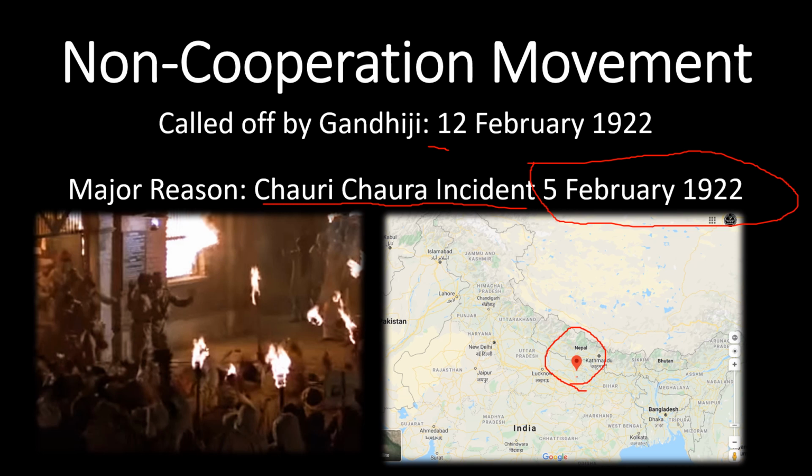So what happened at Chauri Chaura? People who were supporting and participating in the non-cooperation movement took out a rally in support of it. It was a peaceful rally. Of course, it was night time, so they had flaming torches in their hands, and they were marching. Some policemen did not like this, so they started beating a few of the protesters.